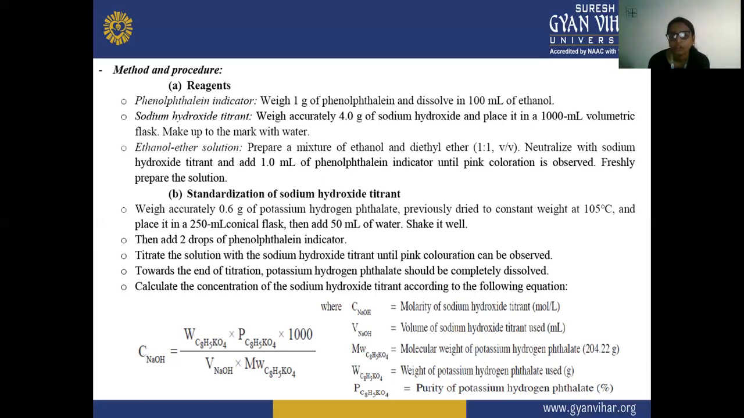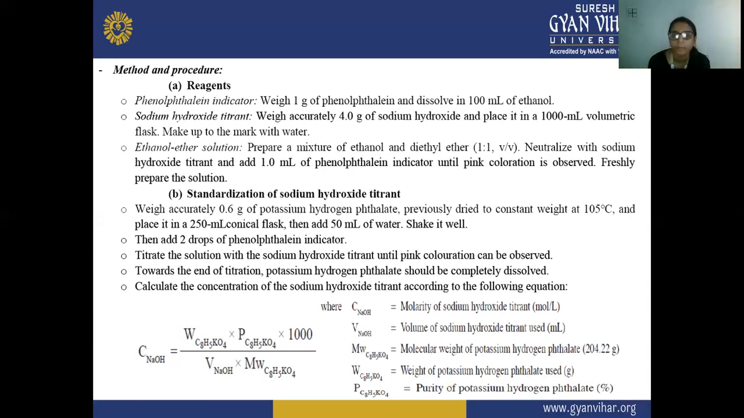Next is your ethanol ether solution. In this, we have to prepare a mixture of ethanol and diethyl ether, that is 1:1 volume by volume. Neutralize with the sodium hydroxide titrant and add 1 ml of phenolphthalein indicator until pink coloration is observed. Freshly prepare the solution.